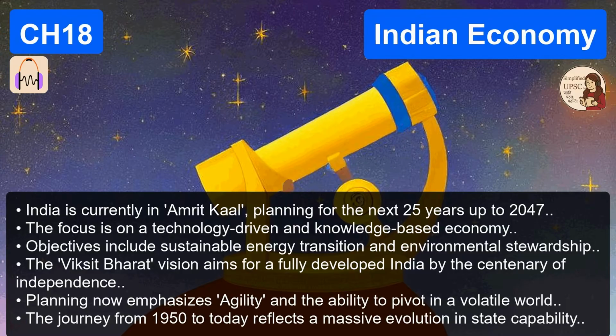We need to figure out exactly how to systematically navigate climate change, the rise of artificial intelligence, and massive, unprecedented urbanization. The overarching goal of the nation remains exactly the same as it was in 1947, a fully developed, truly inclusive India. Absolutely. But the administrative methods and the economic tools have received a massive upgrade. A developed, inclusive India. That is the ultimate destination we are all still driving toward.